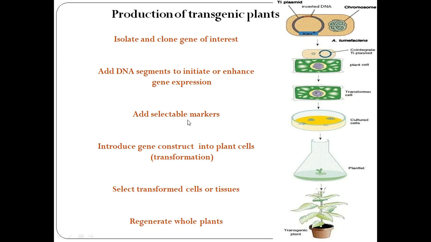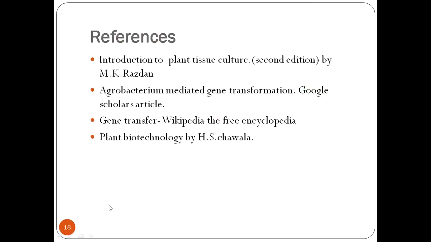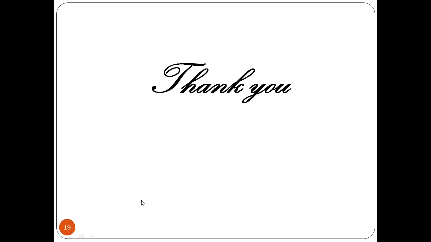Then add a selectable marker inside the cell so that we can identify a transferred cell inside the culture media. Then introduce the gene construct into the plant cell by infection. Then select a transformed cell or tissue and regenerate a whole plantlet by tissue culture method. So this will produce a genetically engineered plant